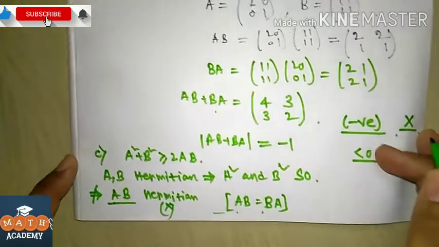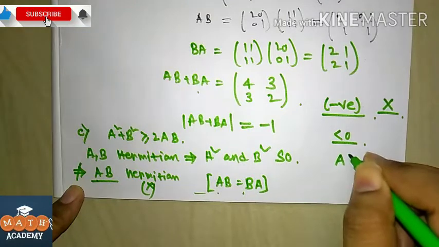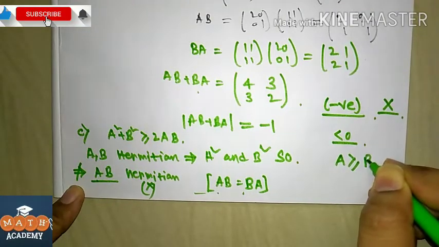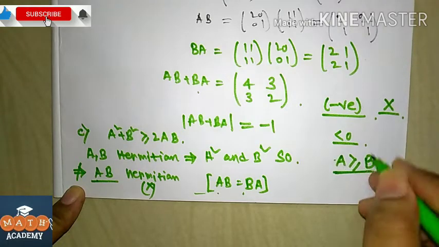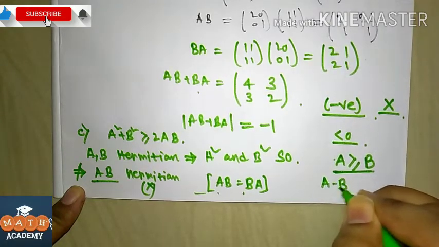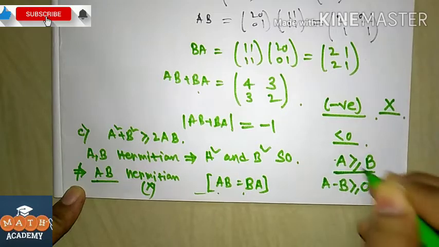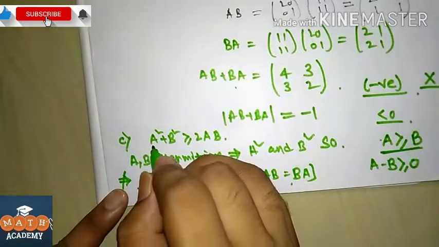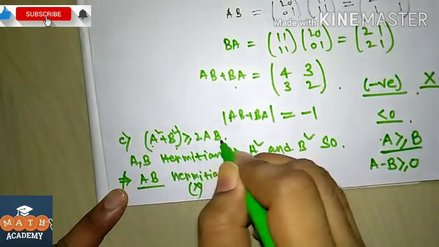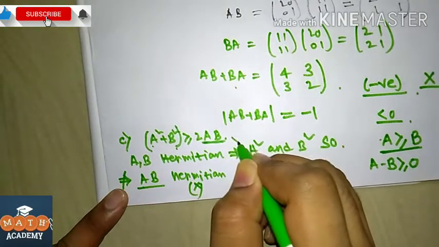By the result, if A greater than or equal to B, where A and B are Hermitian matrices, we write it in the form A minus B greater than or equal to 0. But here A square plus B square is Hermitian, but AB is not Hermitian.